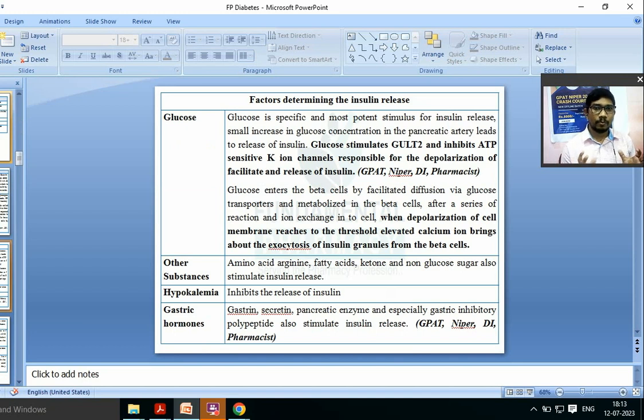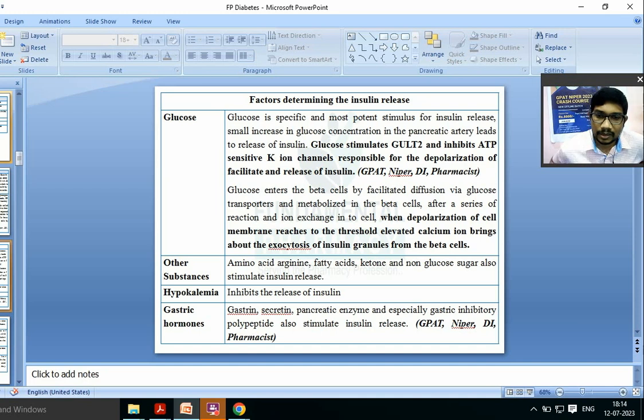As soon as the glucose level in your body's blood increases, what will happen? That increased glucose level in the blood will also go to the pancreatic artery. So the pancreatic artery will also have a higher blood glucose level. So that glucose will enter into the beta cells of Langerhans. Whenever the glucose molecule enters the beta cells of Langerhans, it is oxidized to ATP.